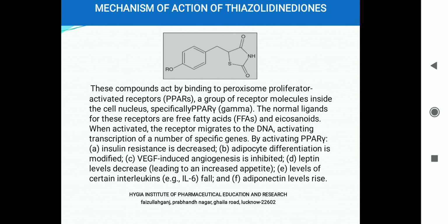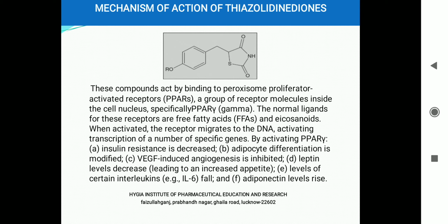Now coming to the mechanism of action of thiazolidinediones. Thiazolidinediones have somewhat different mechanism of action. They work by a genetic mechanism or gene manipulation. They work by changing the transcription and translation. They act by binding to peroxisome proliferator activated receptors. In short form, we call them PPARs.